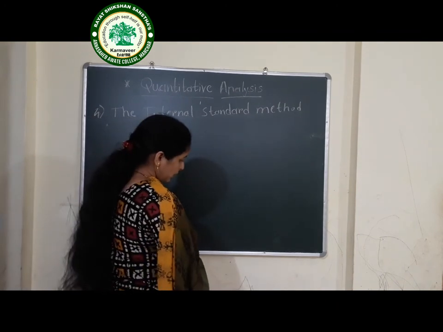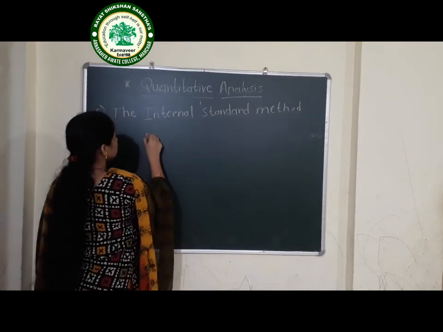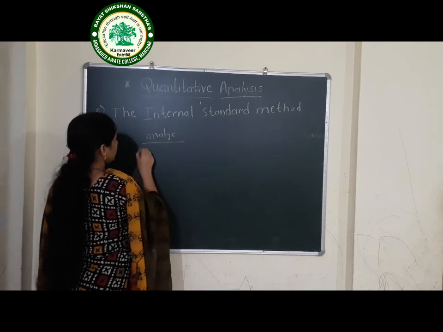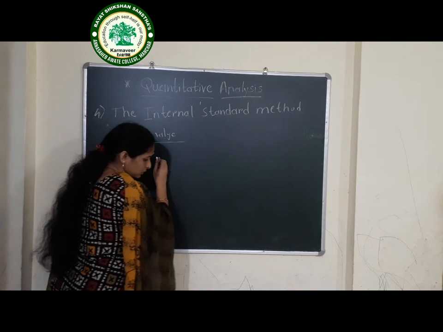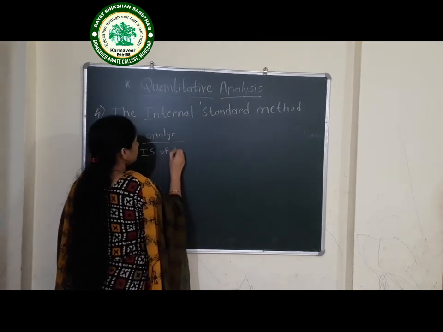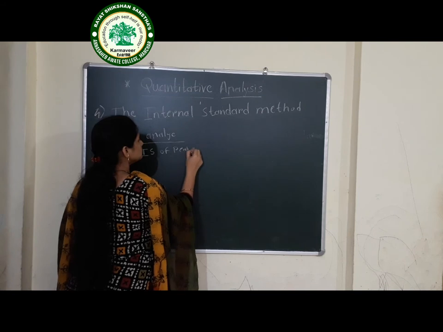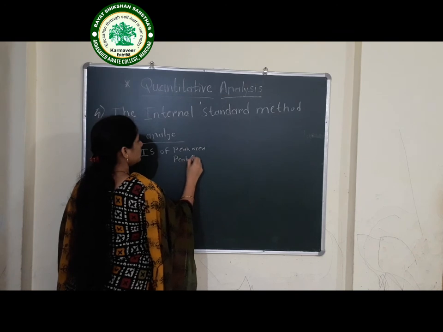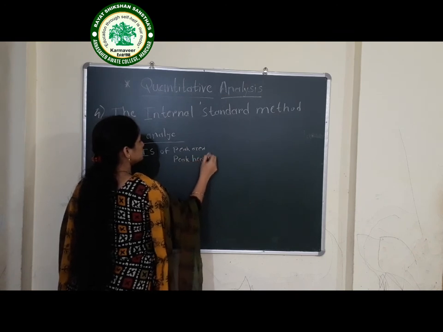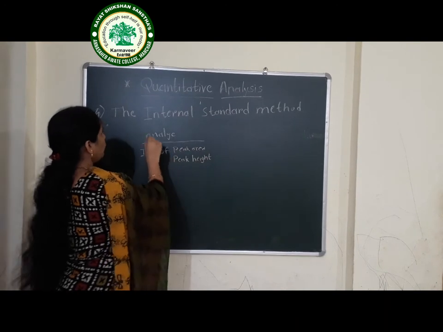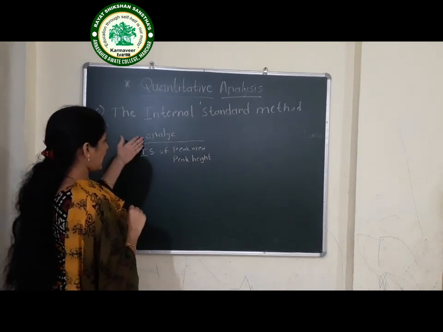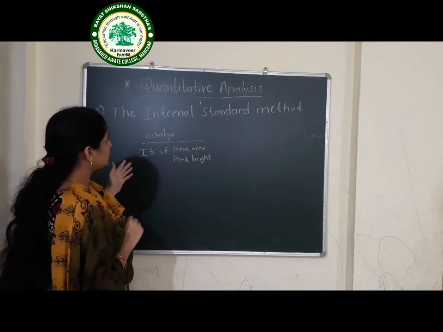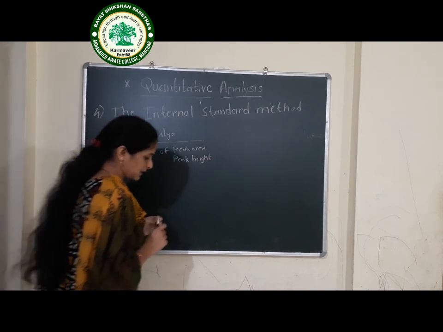Then what happens? The ratio of the analyte to the internal standard of the peak area or the peak height. This is the analytical variable for this method. The ratio of the analyte to the internal standard of the peak area and the peak height. By calculating this, we can get the internal standard.